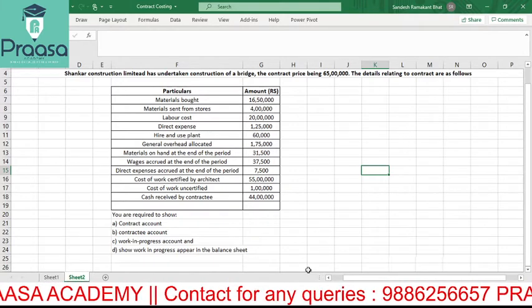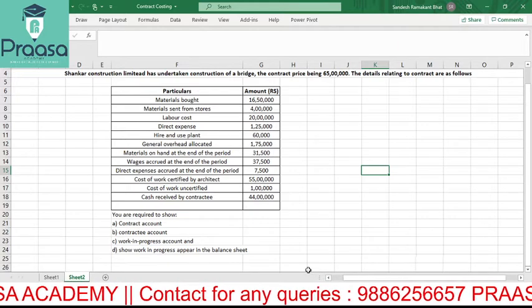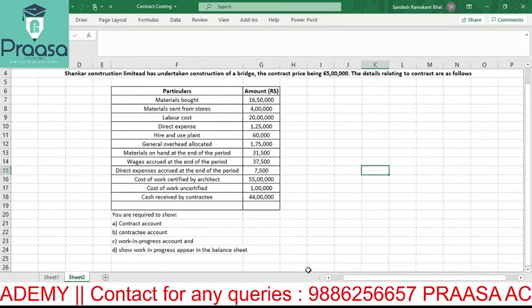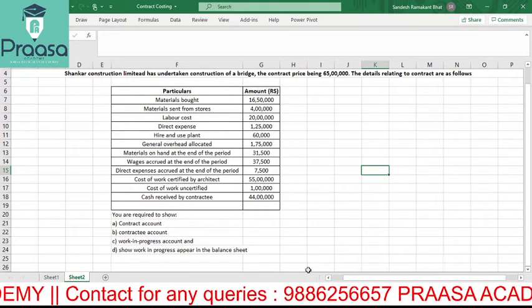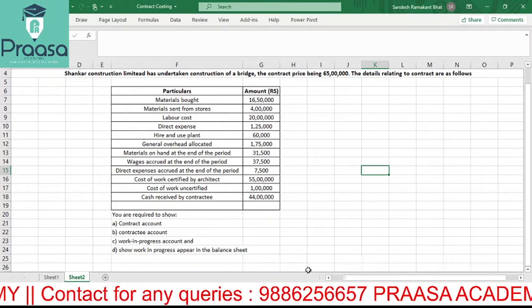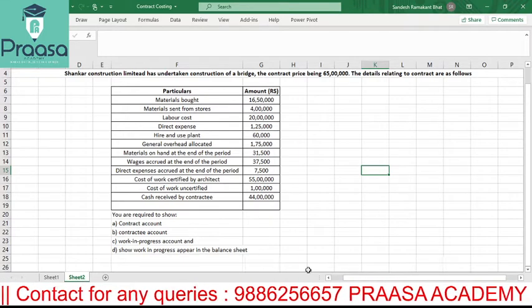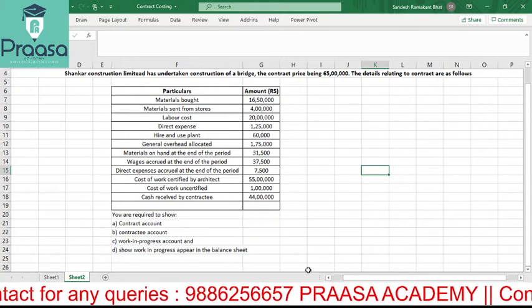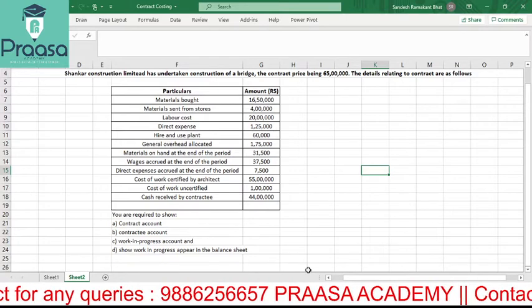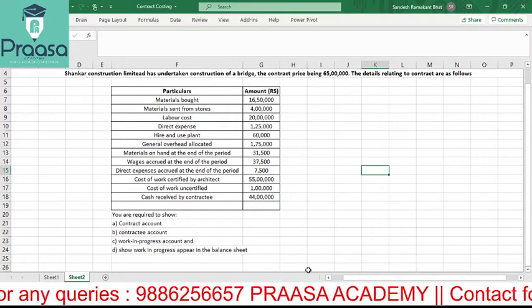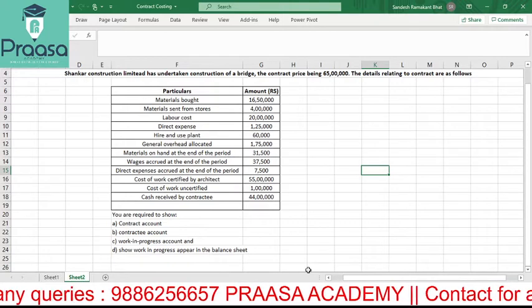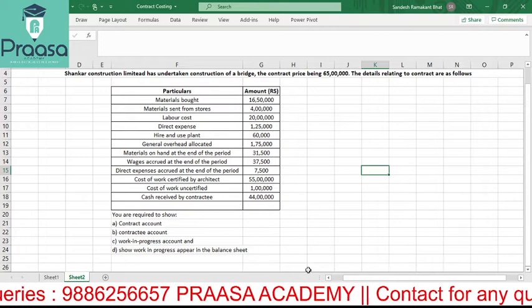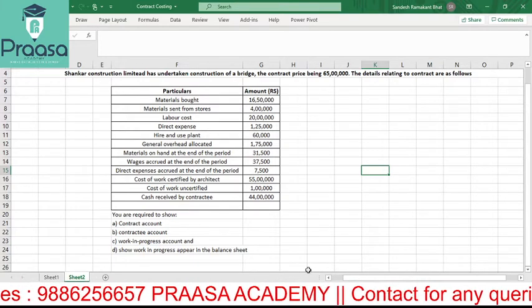In general, I can say whatever I want, I can talk whatever I want, but when it comes to books of accounts, accountability, you can't simply say something. There should be authentication. Someone should say that okay, this much is completed. How much amount? This much, the particulars of amount, we have actually completed. Cost of work uncertified. How much is not yet certified? Cash received by the contract. This is the information we have got here.